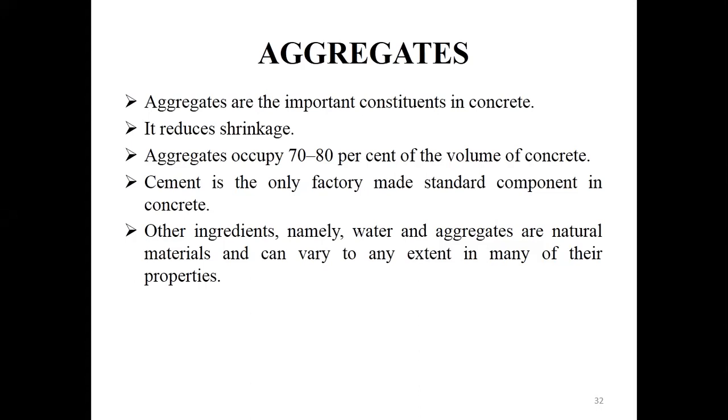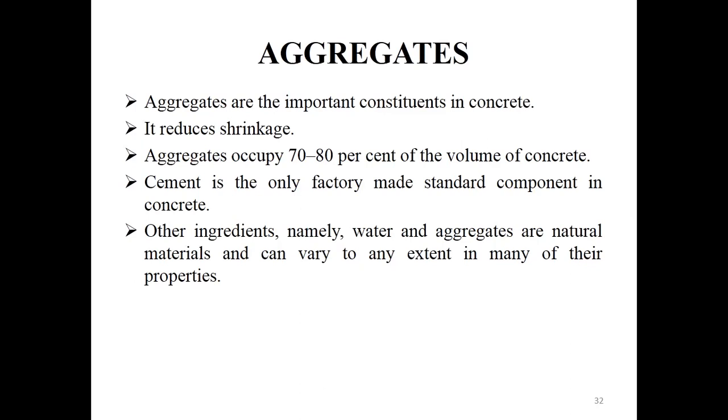Initially, aggregates were considered inert materials, meaning they don't react with any material like water. Later it was found that some aggregates are chemically active and exhibit some chemical bond at the interface of the aggregate and the matrix. Here, matrix means the cement paste. The aggregate is responsible for creating the bond between the cement paste and the aggregate, so that the strength of the concrete will be increased.